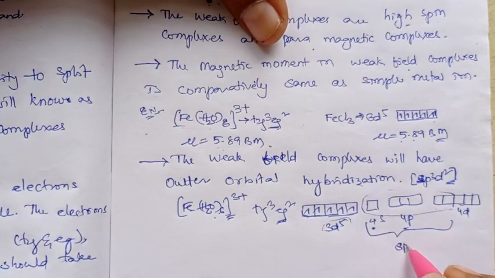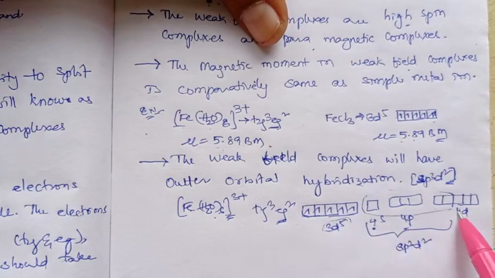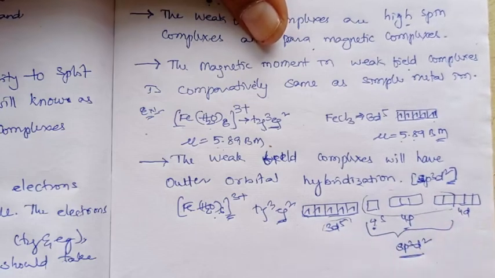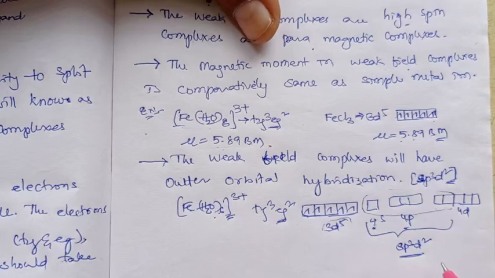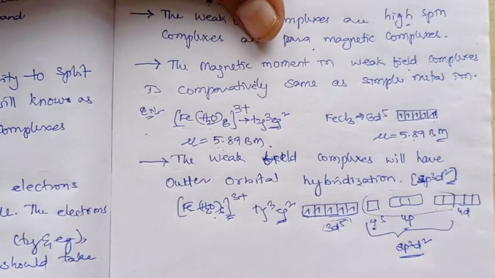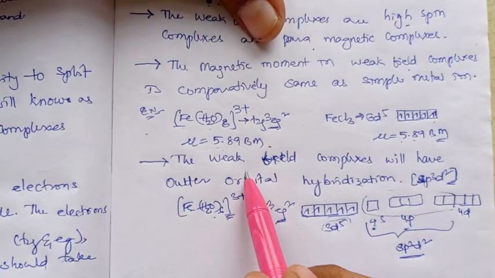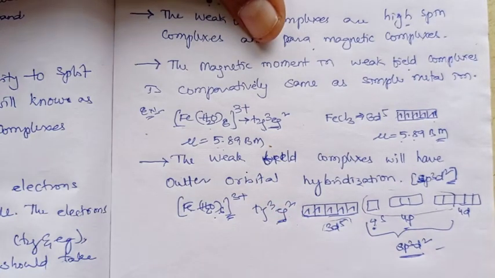So there will be sp3d2 hybridization taking place. This type of hybridization is known as outer orbital hybridization. So the weak field complexes will exist with outer orbital hybridization rather than inner orbital hybridization.